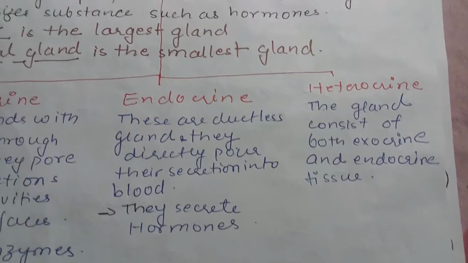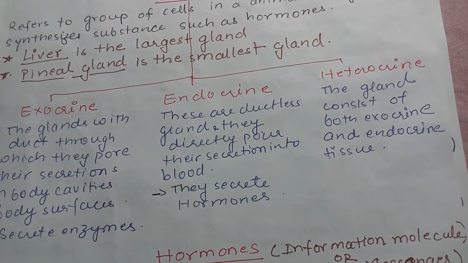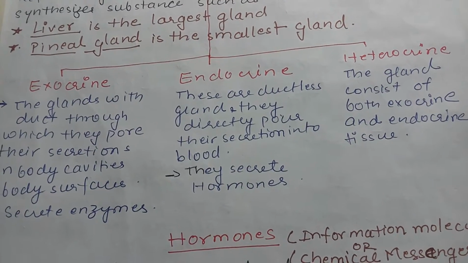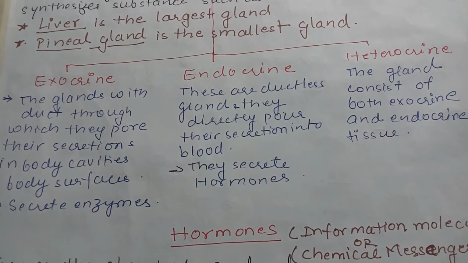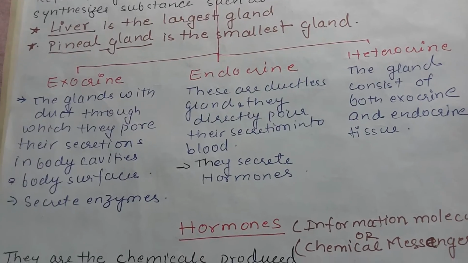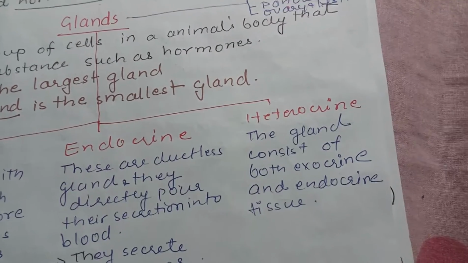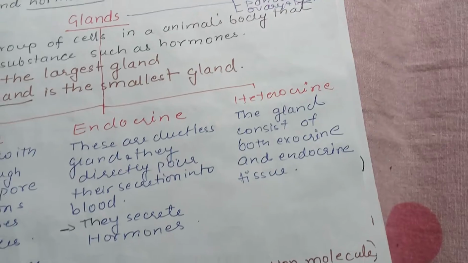Secretion means that a particular cell produces a particular chemical, and then it discharges that out of the cell. So this process of producing and discharging is called secretion. Heterocrine glands consist of both exocrine and endocrine parts.